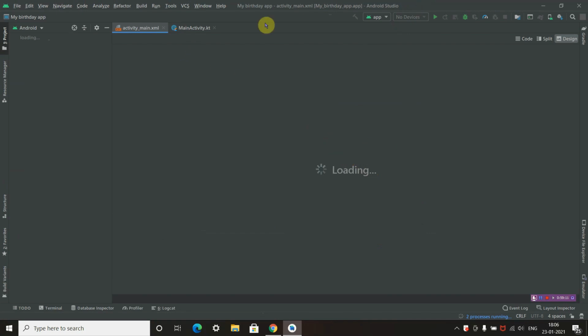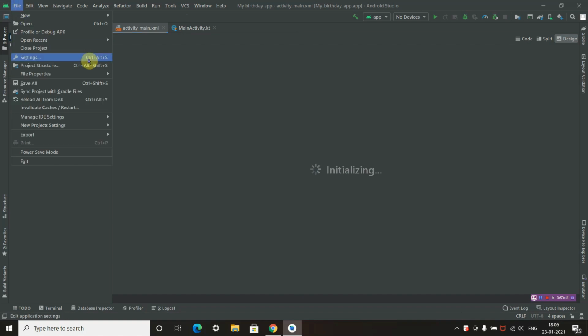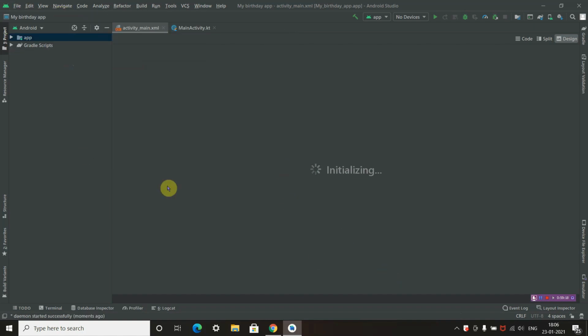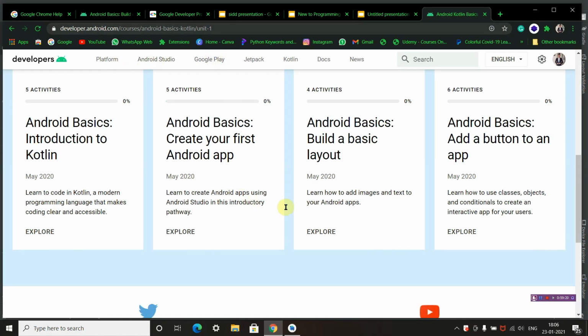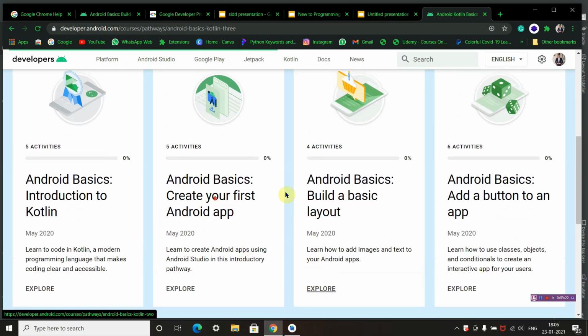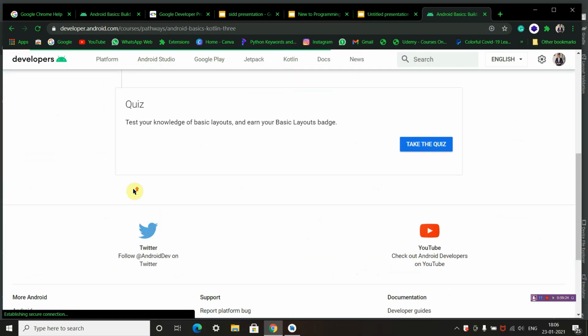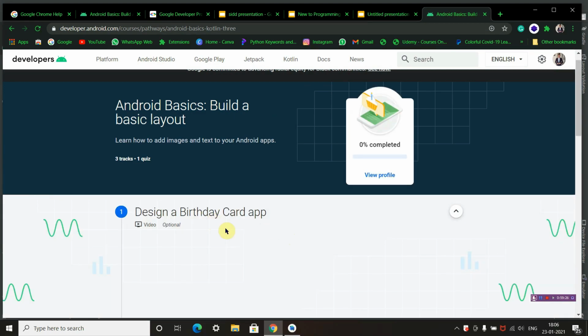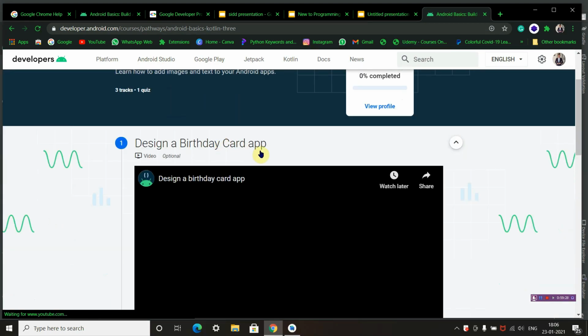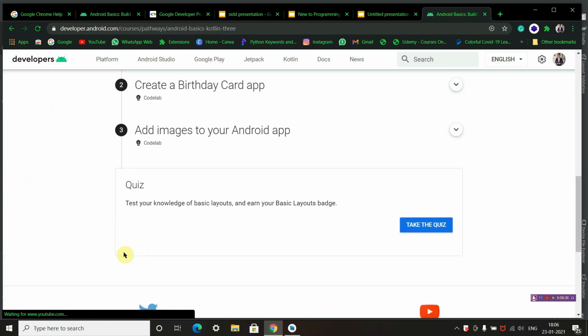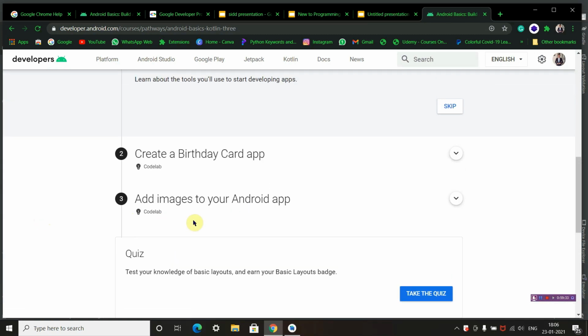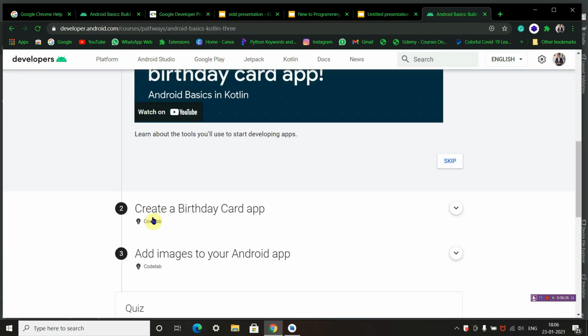This might take some time to load because Android Studio is very heavy. Now we will be completing pathway 3. We will get started with how to create a birthday app and add images to your Android app.